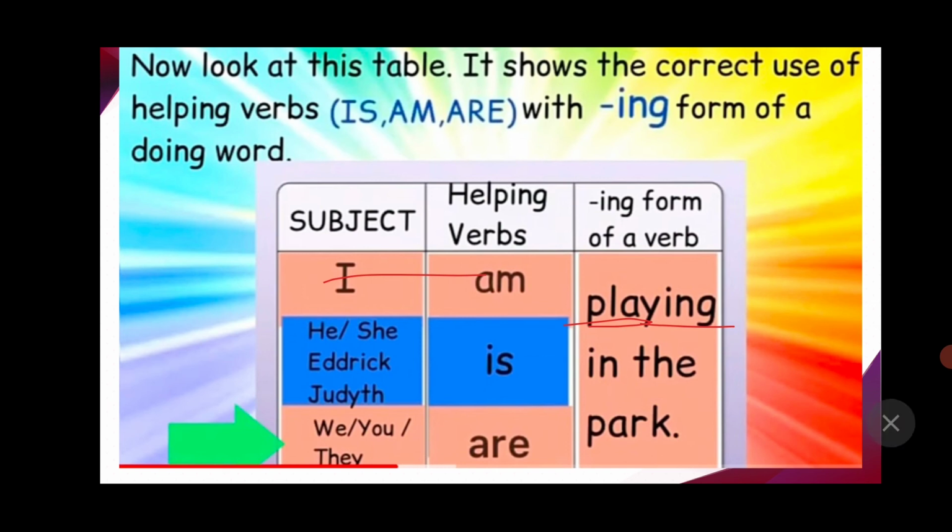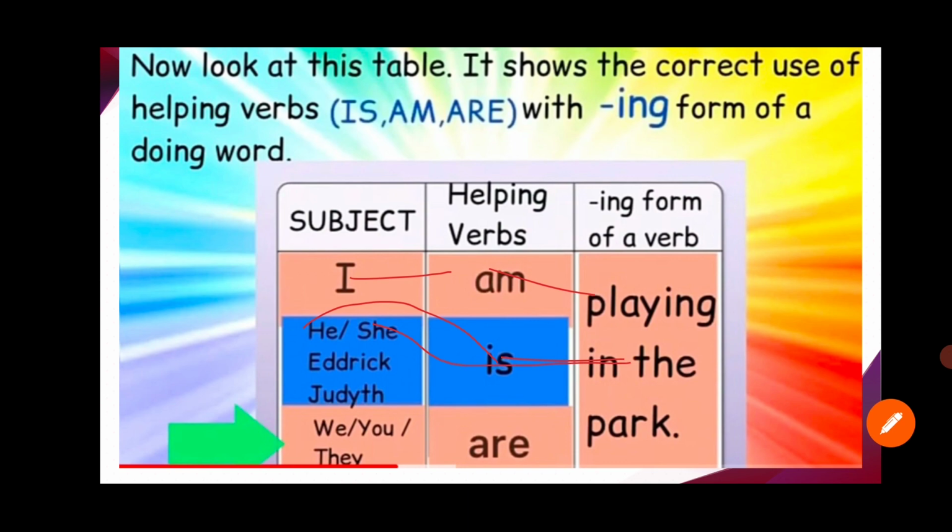Okay, so children, we'll see. I am playing in the park. Okay, he is playing in the park, she is playing in the park. Okay, now we will see, he is playing in the park and she is also playing in the park.